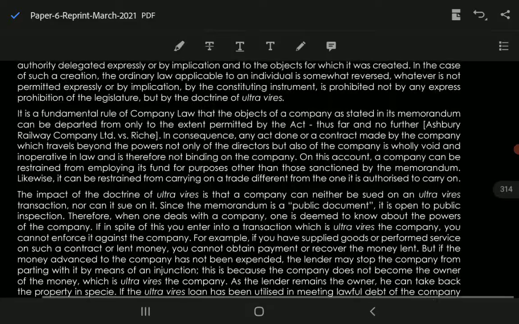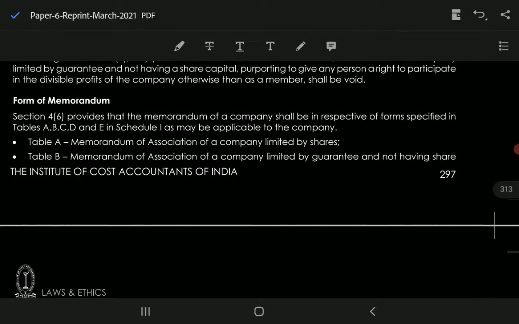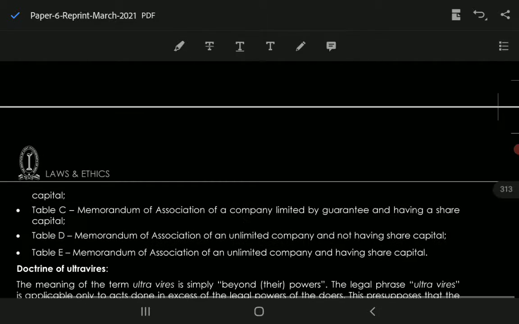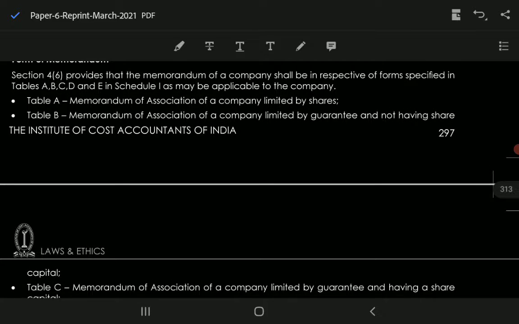Okay, ये सेम चीज़ आपकी मेमोरेंडम में भी है. देखिए, मेमोरेंडम में भी आपके फॉर्म्स ऑफ टेबल्स होते हैं, which is mentioned in clause 6. Table A, B, C, D and E. Table A talks about the memorandum of association of a company limited by shares.